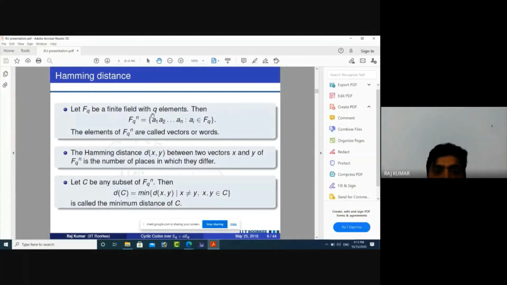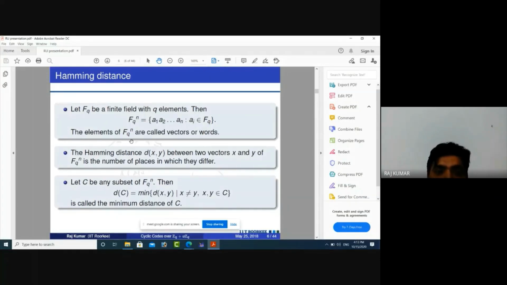Suppose F_Q is a finite field with Q elements. Oh, sorry, Q is P to the power R for some prime P. Then the characteristic of the field becomes P, a prime. Then F_Q^n is defined as this type of set. This is a set of all n-tuples with entries from F_Q. Suppose the first entry is a1, the second is a2, and the last is an.